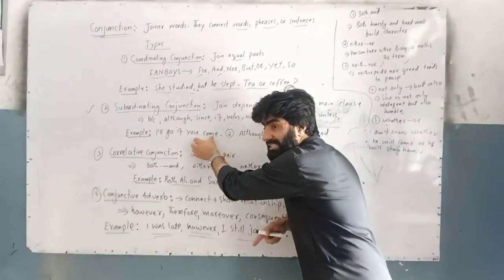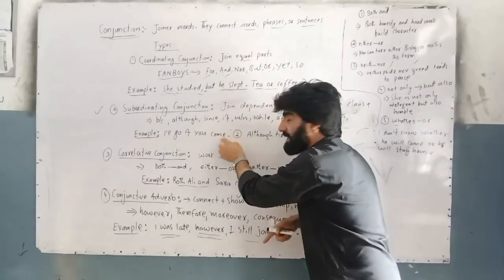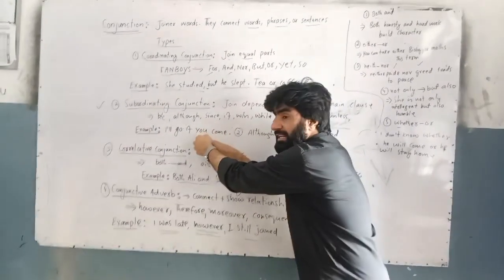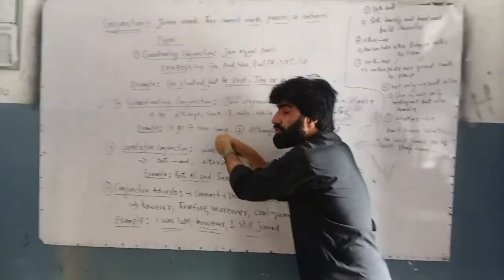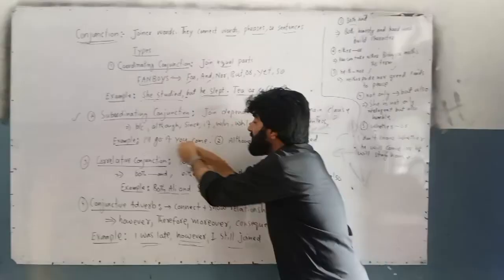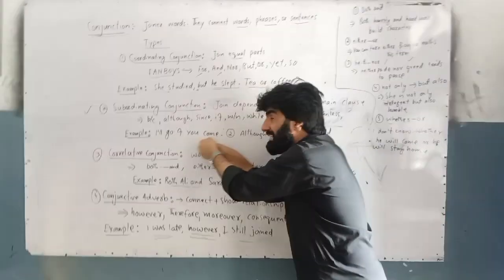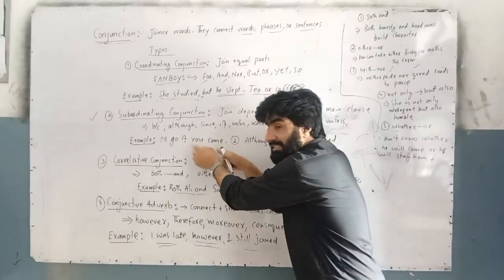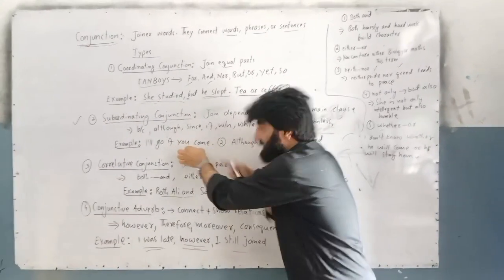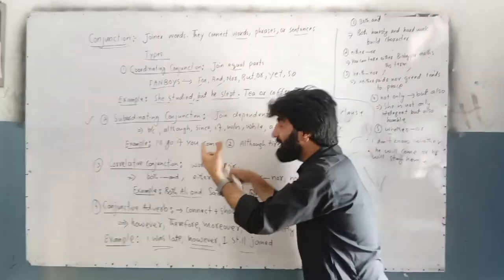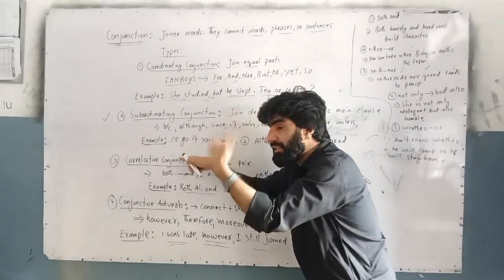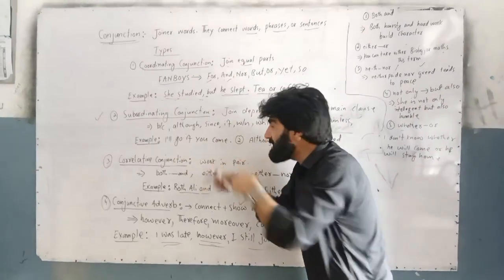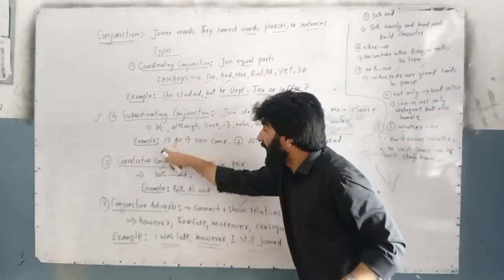there is no complete sense. You is the subject, come is the verb. Still it contains subject and verb, but there is no complete meaning, no complete sense. This is a clause, and this clause is a dependent clause. It needs another clause for completion of its meaning. So, I will go.